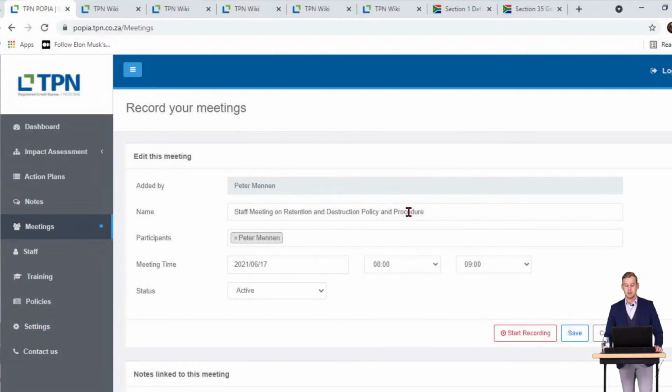Staff meeting on retention and destruction policy and procedure. The participants is me, but you can add different staff members there if you've allocated staff to this function. The meeting time, the time that it starts as well as time that it ends, and it is active.